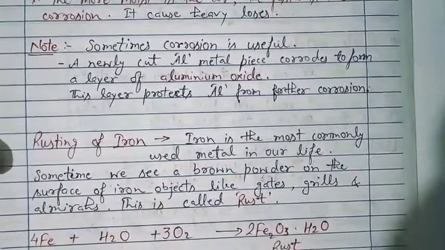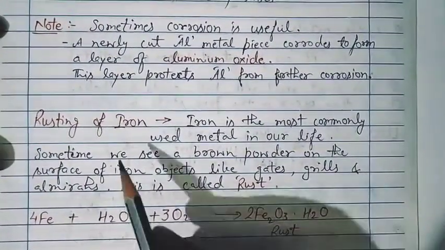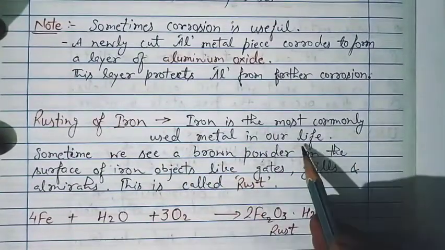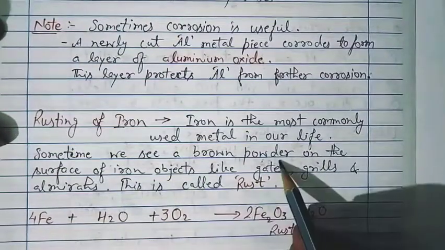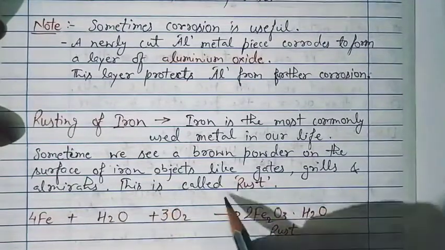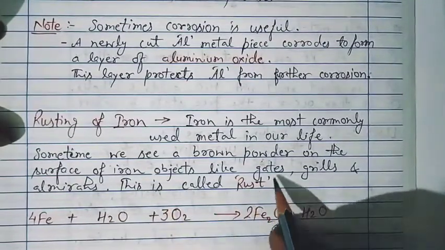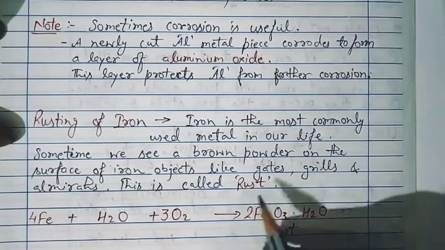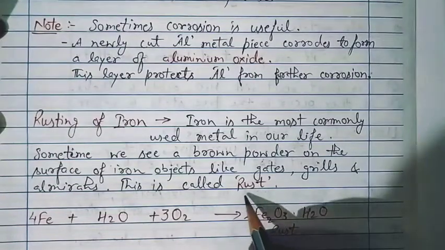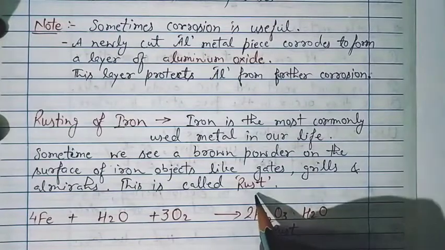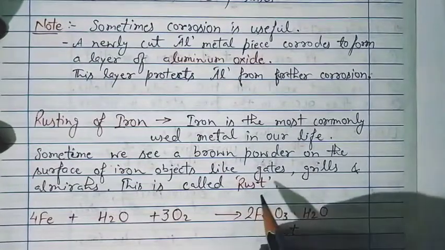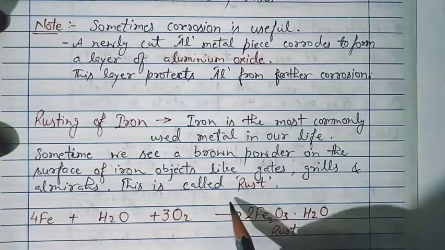Now one by one we will study. So the first topic is rusting of iron. Iron is the most commonly used metal in our life. Sometimes we see a brown powder on the surface of iron objects like gates, grills and almirahs. This is called rust. It is a very weak part also, which means if you scratch it with any other metal or material, that layer will come off. So the rust is the waste part of the iron. It cannot be reversed. That is why we discussed earlier that we have to suffer losses because of the corrosion process.